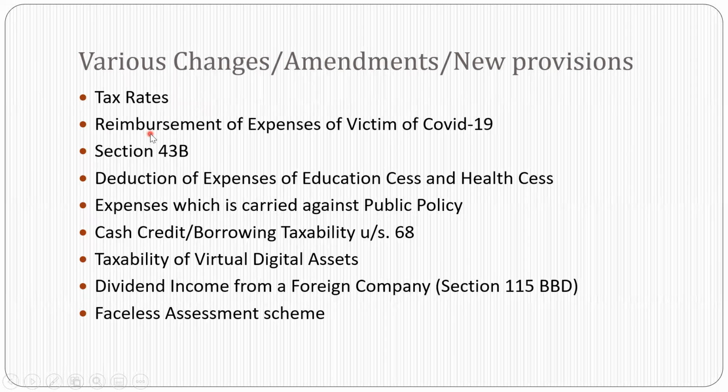Second is the reimbursement of expenses of victim of COVID-19. If you are aware, in June 2021, there was one circular to clarify that the sum of the payment received by the family of victim will not be taxable, particularly under section 56(2)(x), where any amount received without any consideration is considered to be the income under the other sources. Now, this particular circular has been given statutory recognition in the budget. This was in the press notes, with certain changes and clarification.